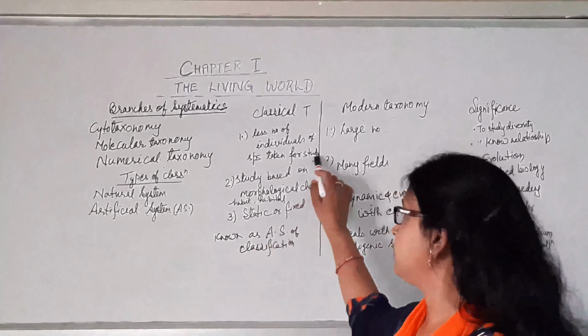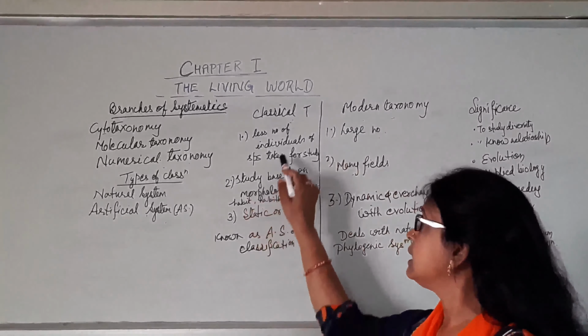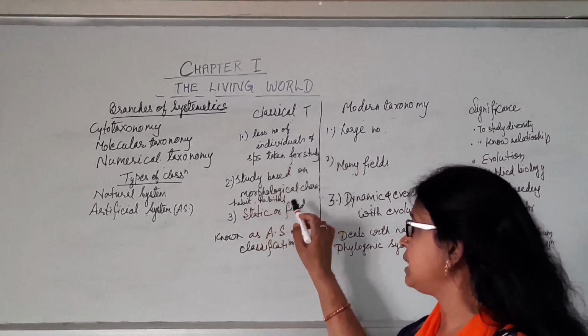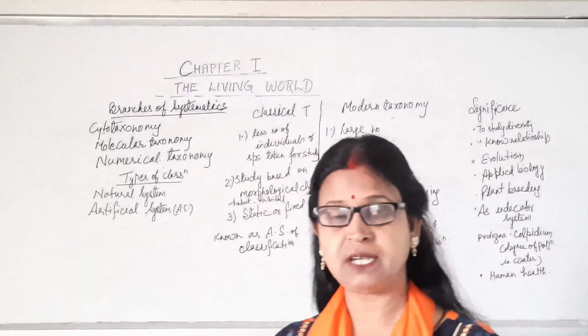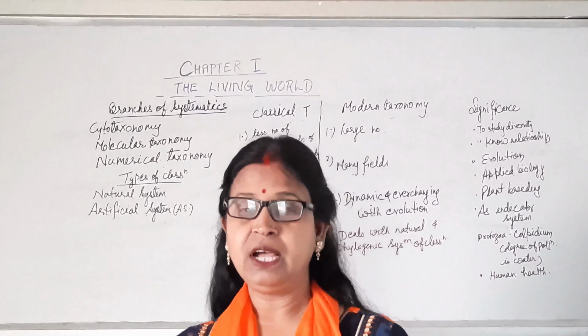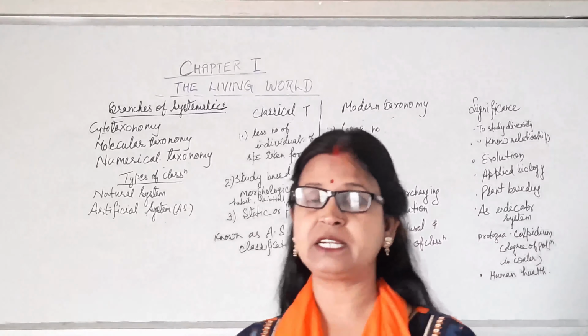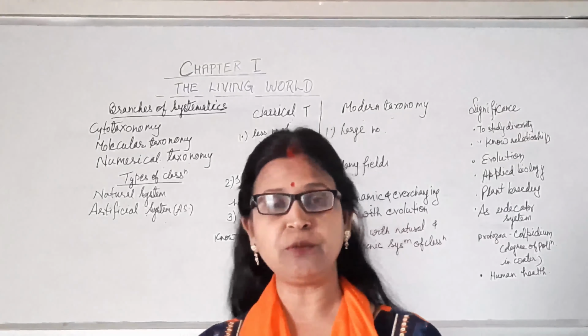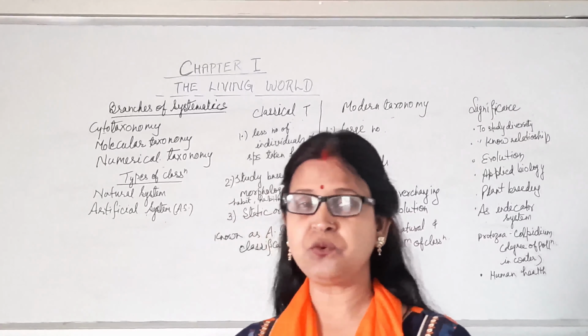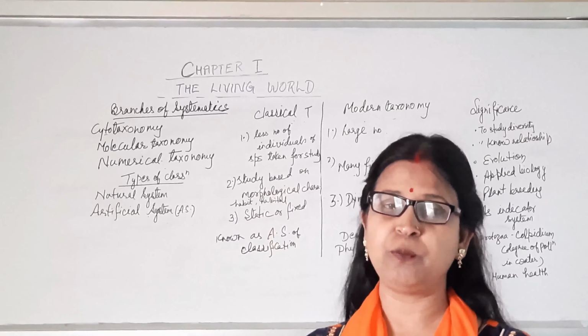The second difference is that the study of classical taxonomy was based upon very few characters like their habitat, where they live, habit, their morphological characters, which appeared from the outside, not the anatomical study, because at that time not so many facilities were there, microscope and other things.